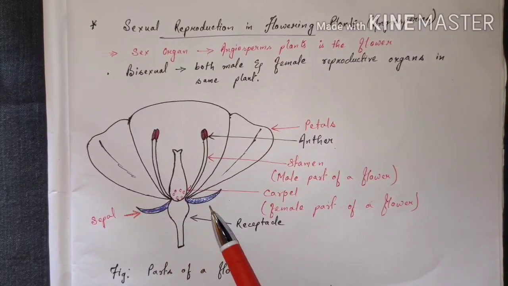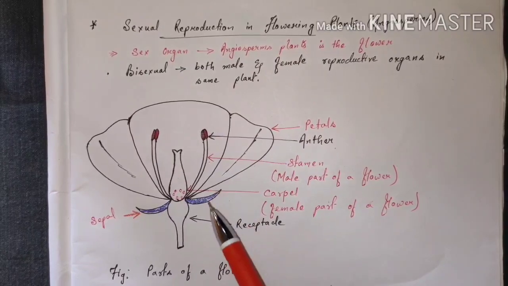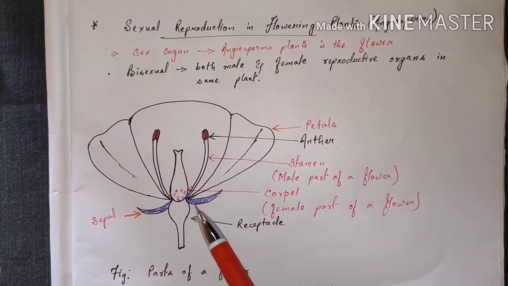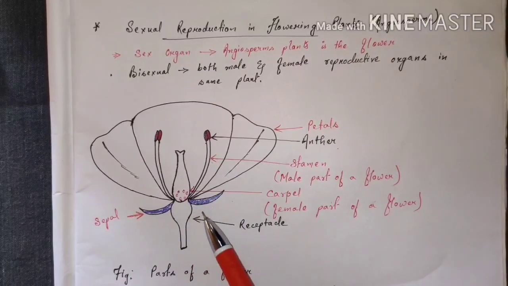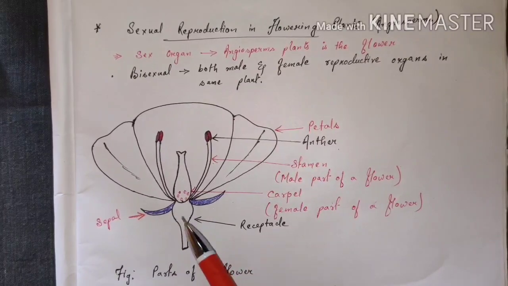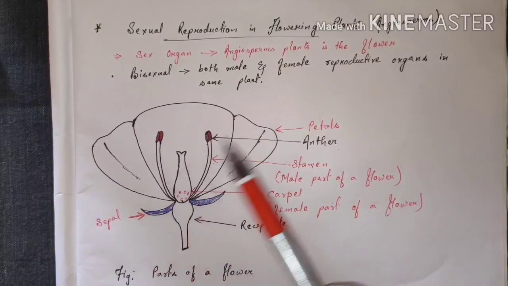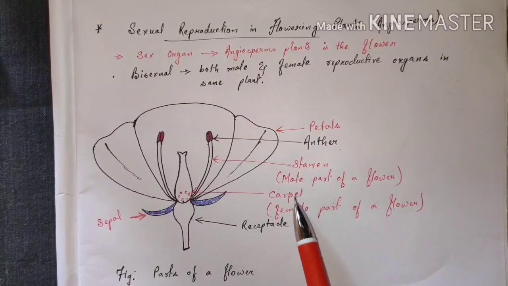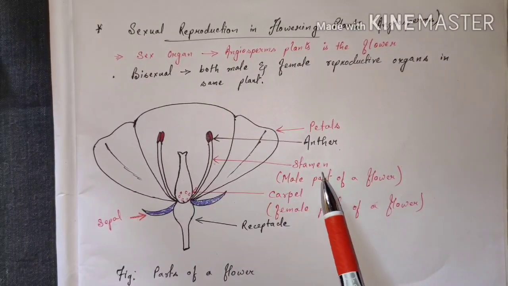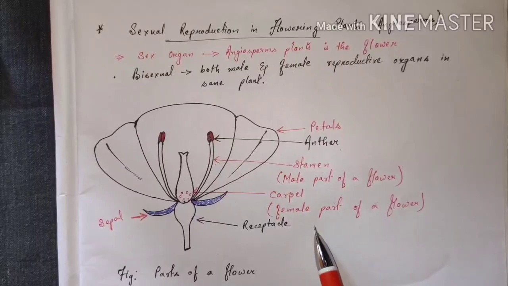Sepals are the green part which is present below the petal. When you see a flower, you have seen that there are some green leaf-like parts in a flower, and these parts are known as the sepals, and there is the receptacle, it holds the flower. So these are the main parts of a flower. From here we will be studying mainly the stamen and the carpel. Stamen, which is the male part of a flower, and the carpel, which is the female part of a flower.